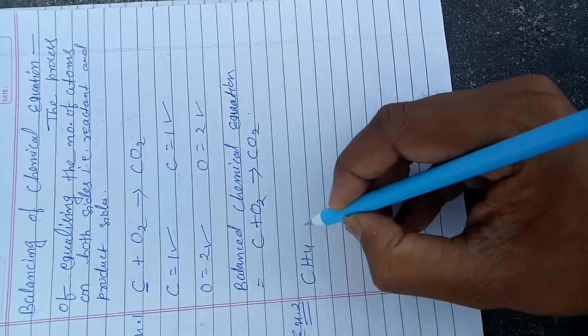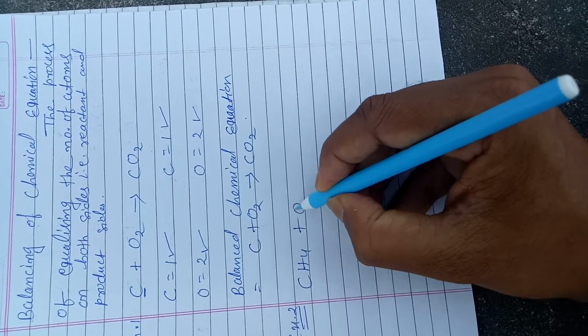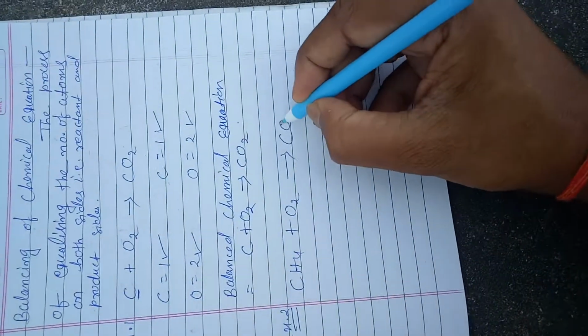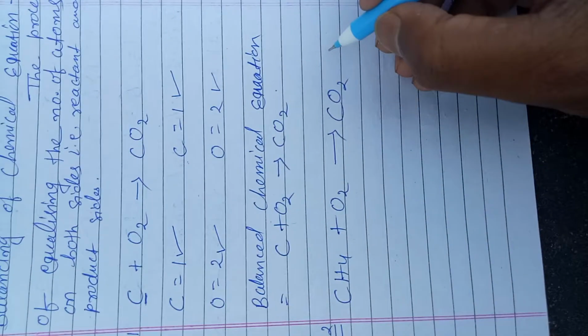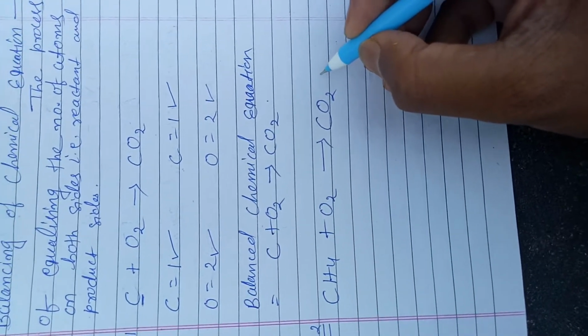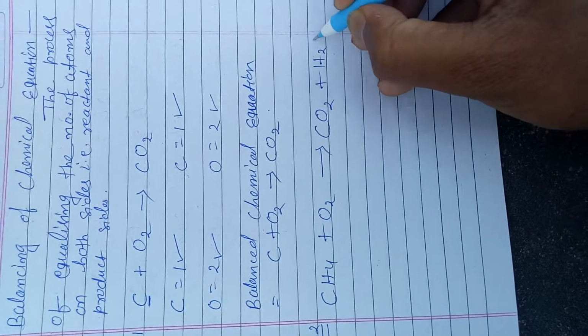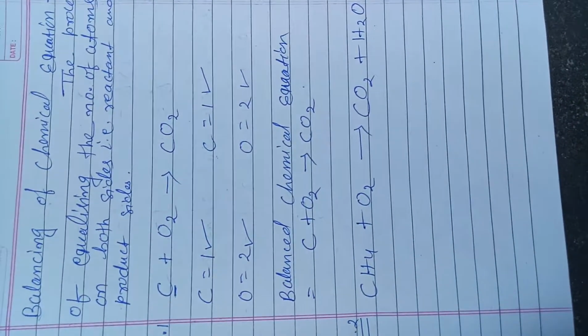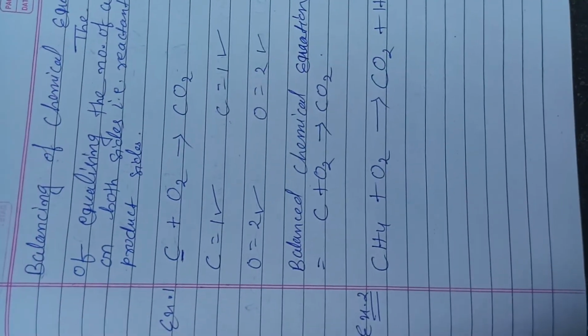CH4, which is methane, plus O2 gives CO2 plus water vapor. What is the first step that we have to do here?